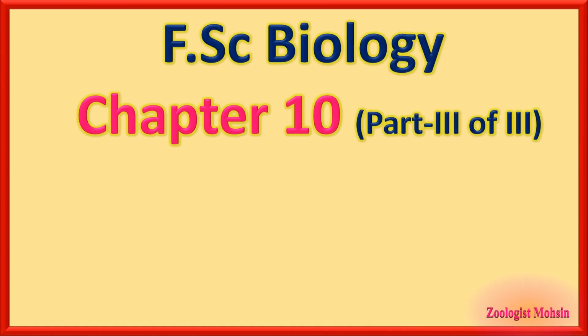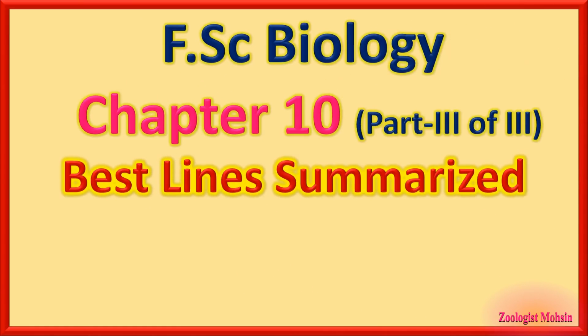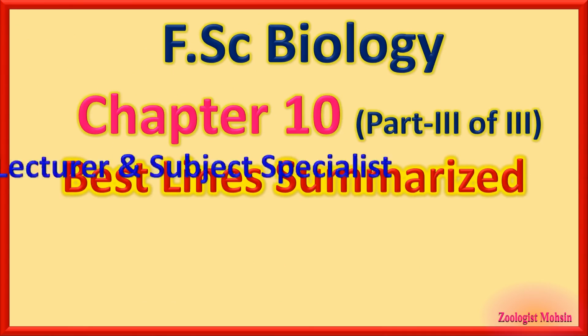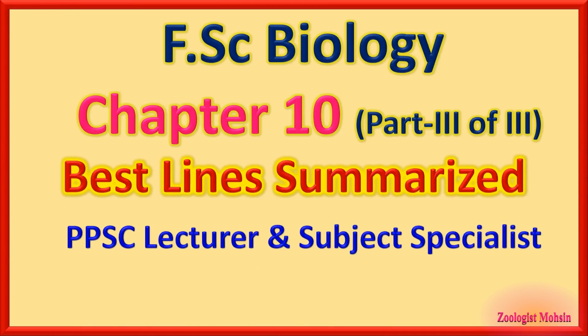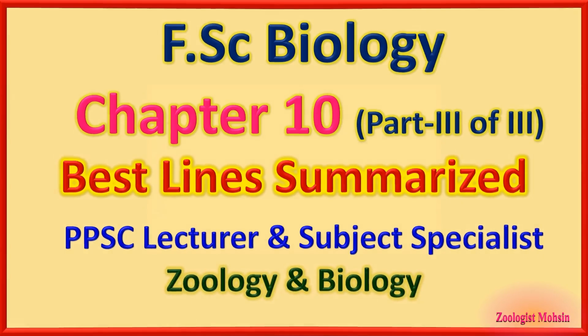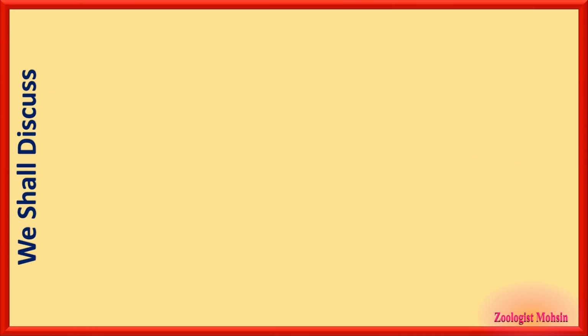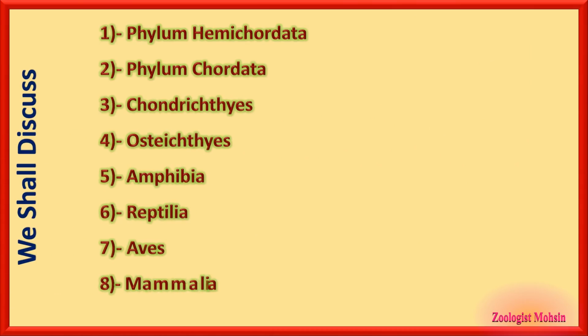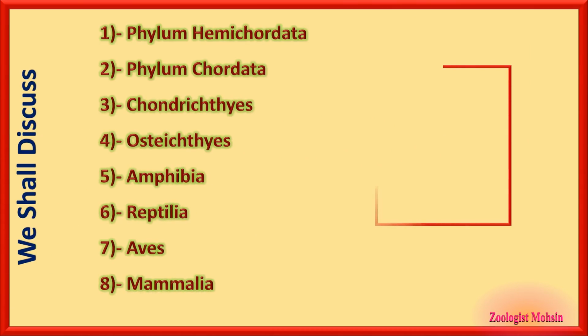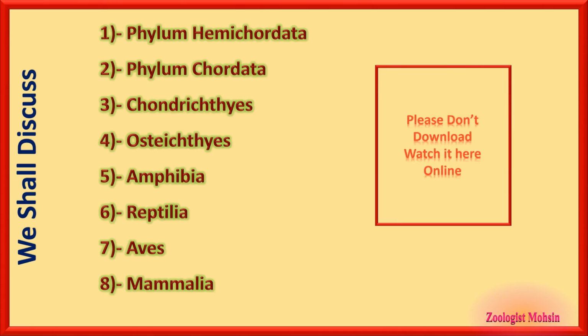FSC Biology Chapter 10, the last part of this chapter, equally important as invertebrates for the preparation of PPSC lecturer and subject specialist zoology and biology. In this last part of Chapter 10, we shall discuss these major groups of organisms: phylum Hemichordata, Chordata, and the superclass Pisces, the Chondrichthyes, Osteichthyes, and the superclass Tetrapoda: amphibia, reptilia, aves, and mammals.